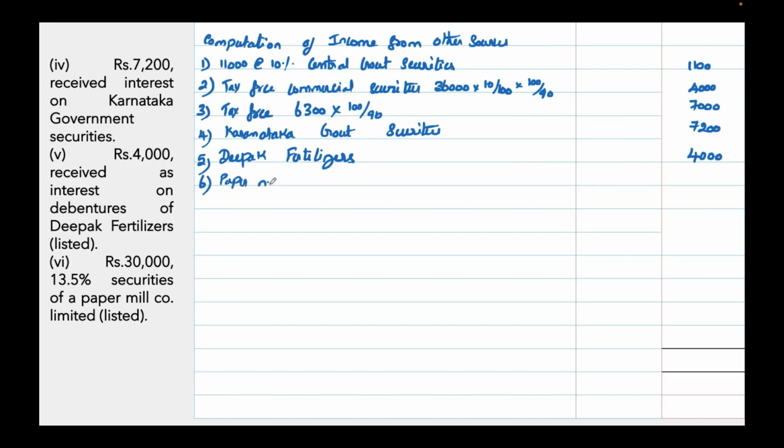Paper mill company, 30,000 into 13.5 percentage. $4,050.